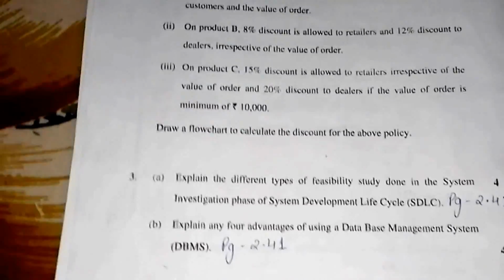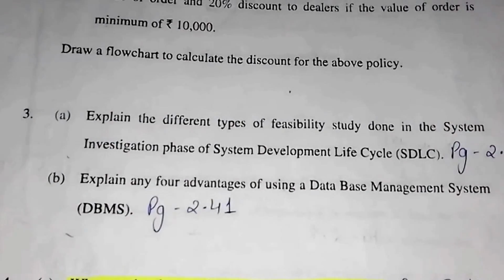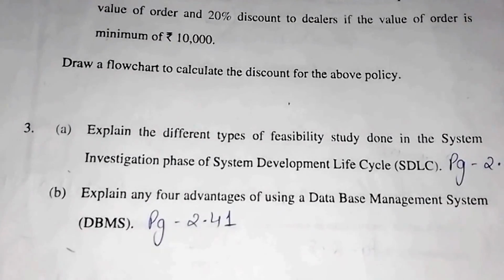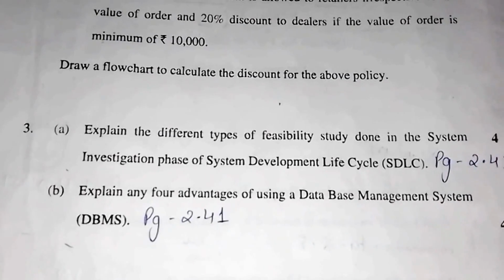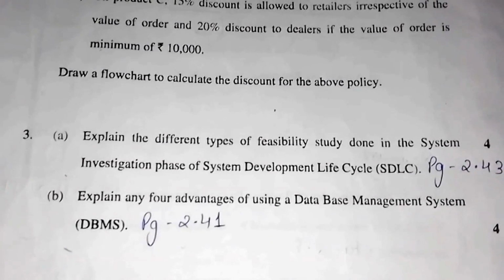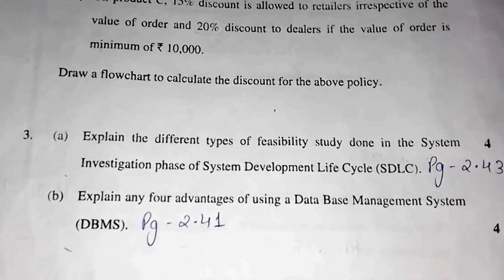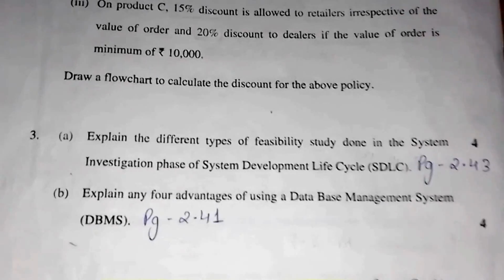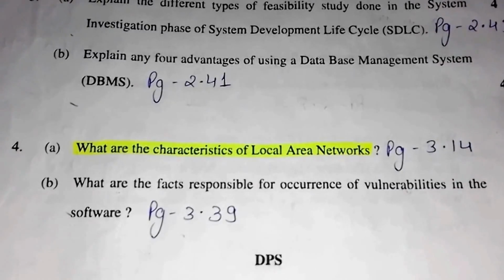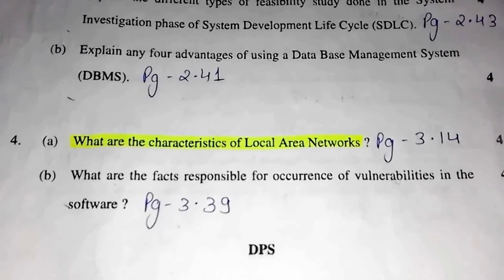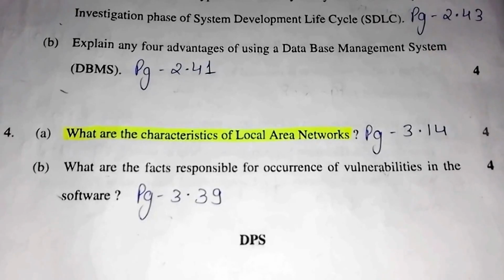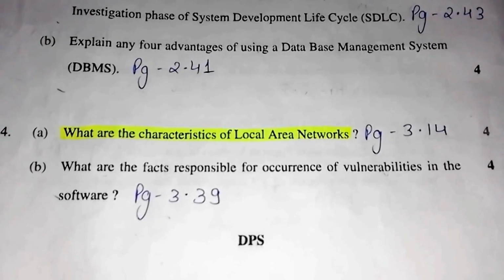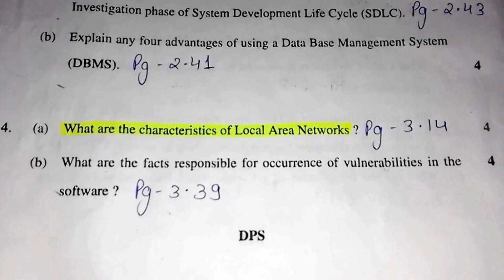Question 3 part A is explain the different types of feasibility study done in the system investigation phase of SDLC. Its answer can be found on page number 2.43. Question 3 part B is explain any 4 advantages of using DBMS. Its answer can be found on page number 2.41. Question 4 part A is what are the characteristics of LAN? Its answer can be found on page number 3.14. Question 4 part B is what are the facts responsible for the occurrence of vulnerabilities in the software. Its answer can be found on page number 3.39.